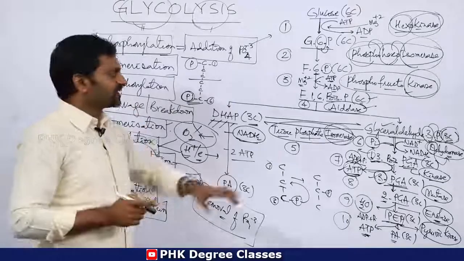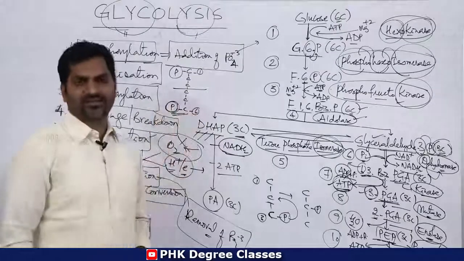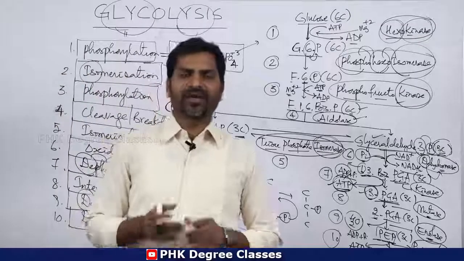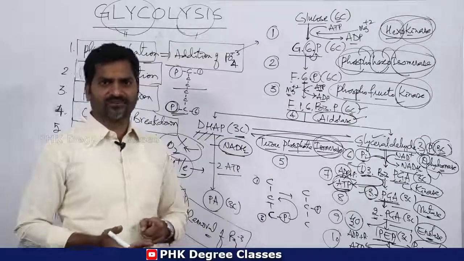So this is about the glycolytic pathway, right? This is glycolysis. In the next class we will see pyruvic acid oxidative decarboxylation and the Krebs cycle. Clear? So thank you.